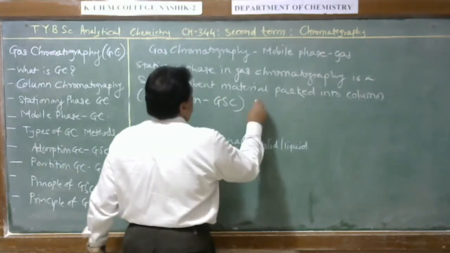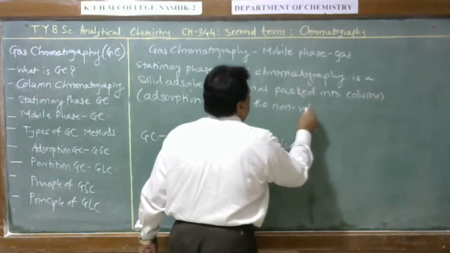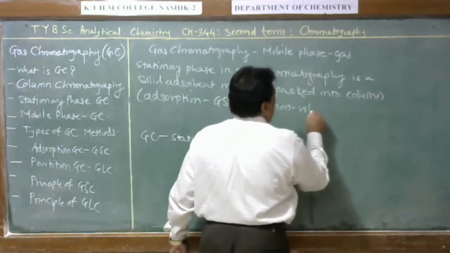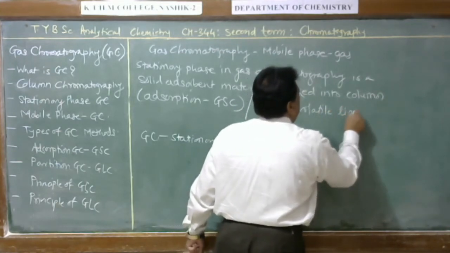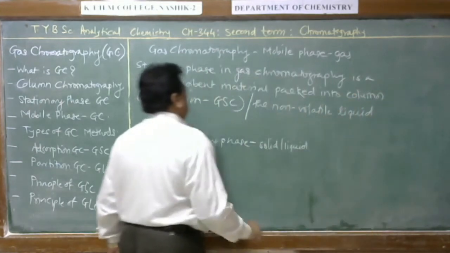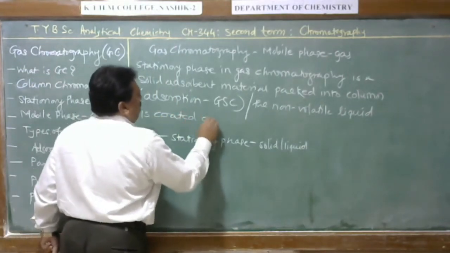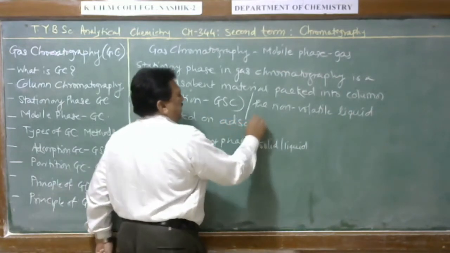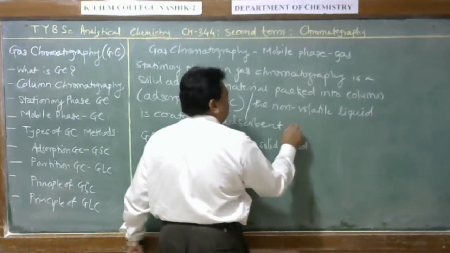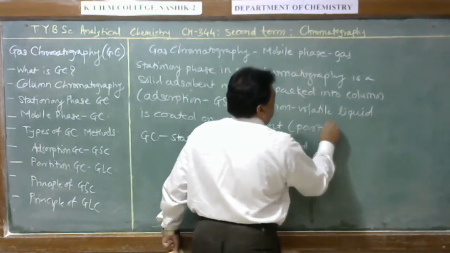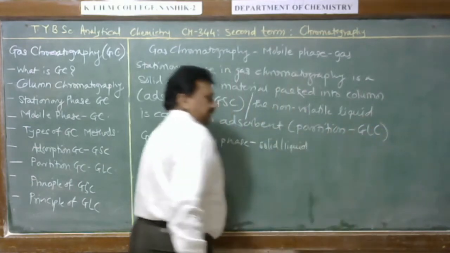Sometimes a non-volatile liquid, meaning a liquid having a very high boiling point, is coated on the adsorbent. Then it is called a stationary liquid phase, and it is partition chromatography. At that time it is GLC.